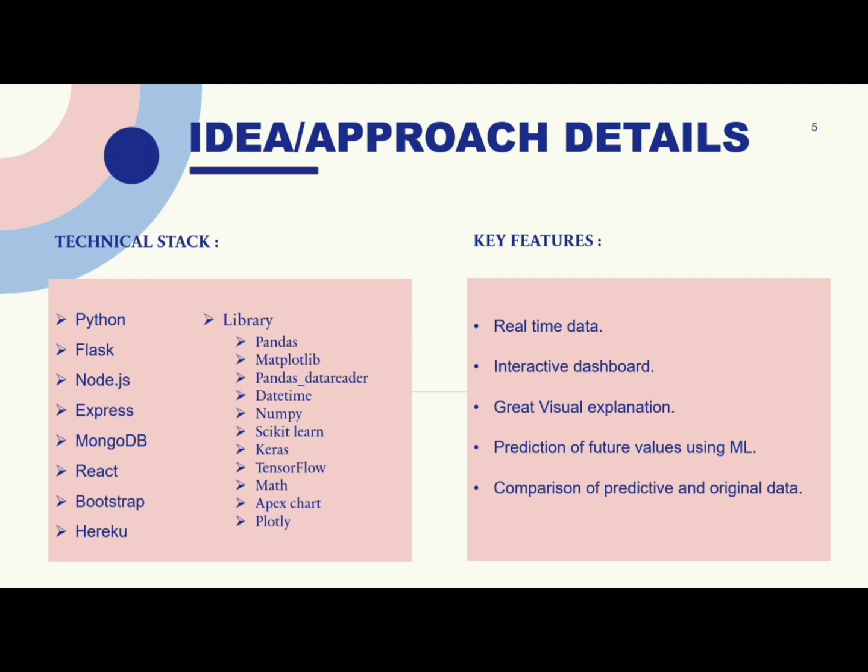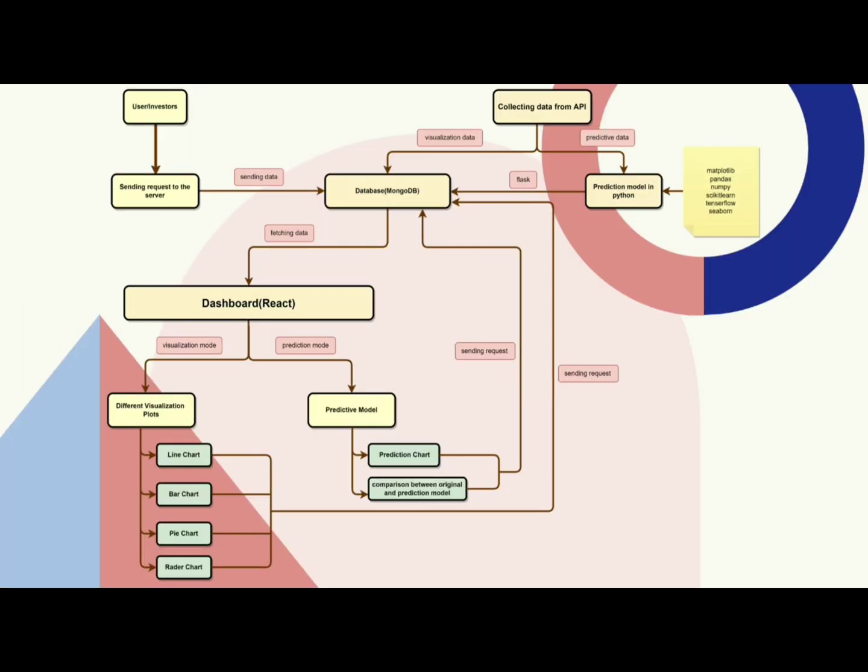The technical stack that we have used includes Python, Flask, Node.js, Express, MongoDB, React, Bootstrap, Heroku, and the libraries include Pandas, Matplotlib, Pandas Data Reader, DateTime, NumPy, Scikit-learn, Keras, TensorFlow, Math, ApexChart, and Plotly. The key features are real-time data, interactive dashboard, great visualization explanation, prediction of the future using machine learning, and comparison of predictive and original data.